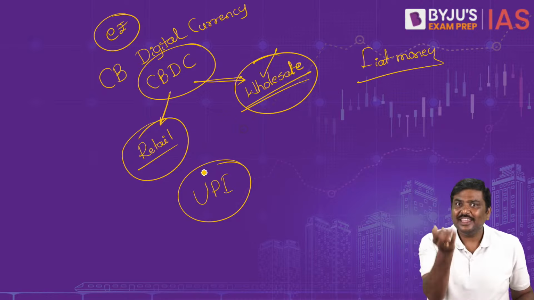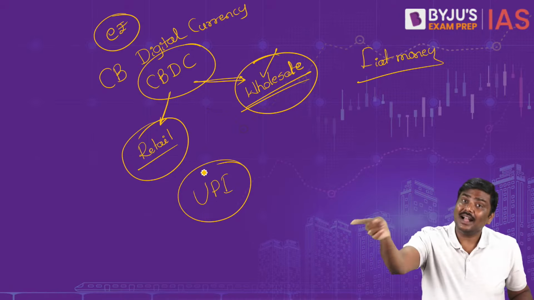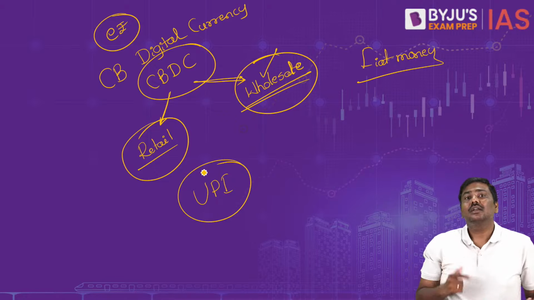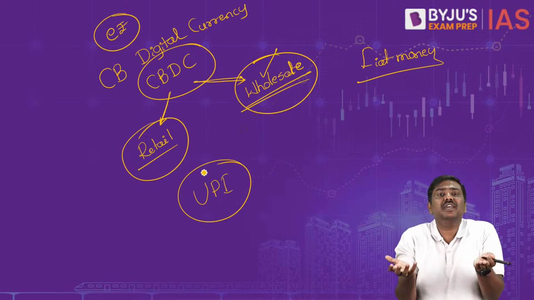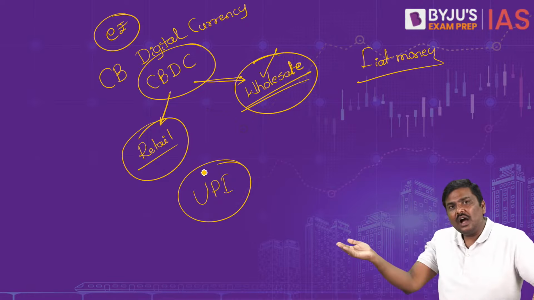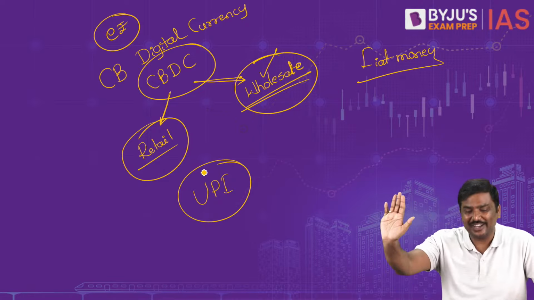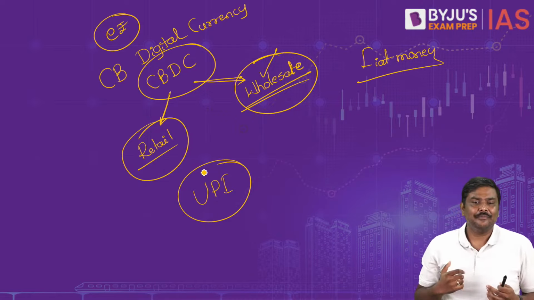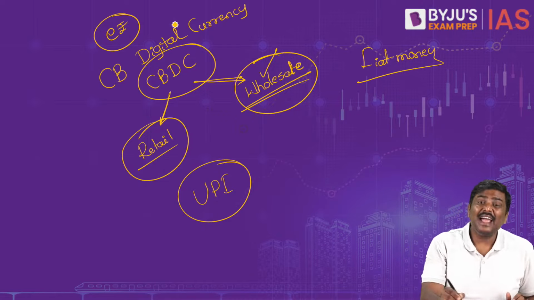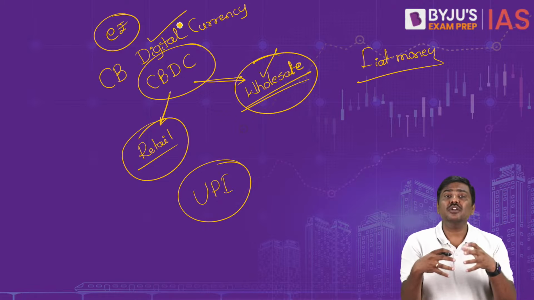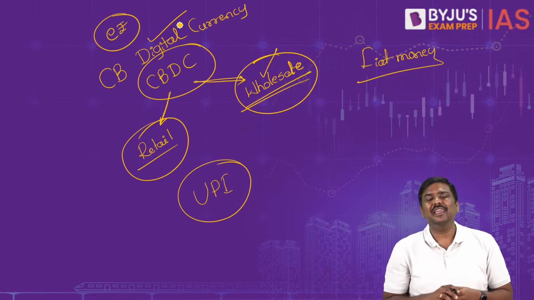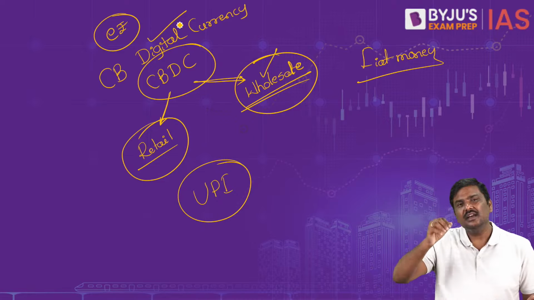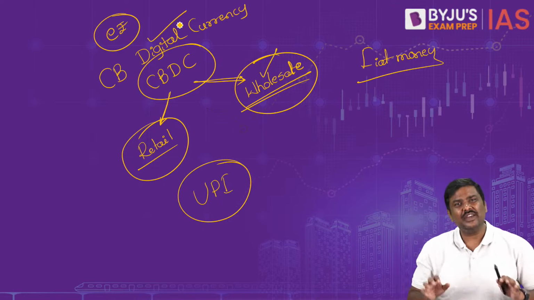E-rupee is money. Cash is money. Money in your bank account is money. UPI is not money. It is a payment system. Now, we are so much accustomed to usage of UPI. Right now, RBI wants us to use one more concept of a rupee payment system. We will not accept it easily. I hope you understand. We will not accept it easily. That's the reason adoption of the retail as well as digital rupee has become very, very slow. Even RBI very recently discussed this. RBI is concerned that adoption is very, very slow.